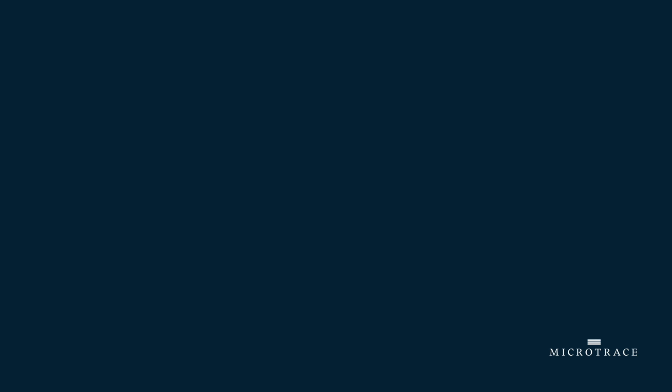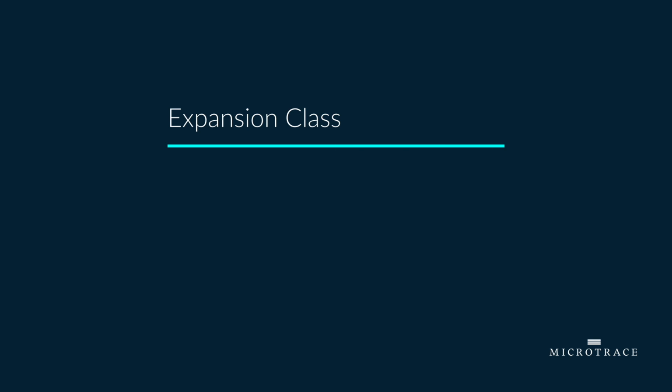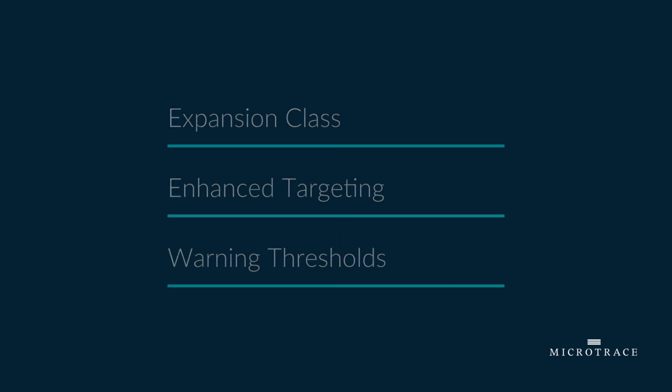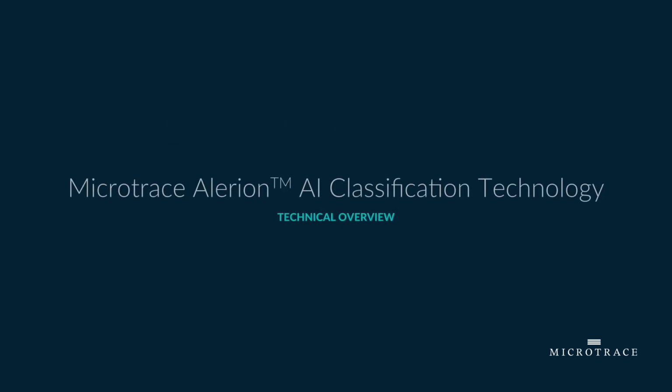Microtrace's Alerion AI classification technology, with additional expansion class for undefined samples, enhanced targeting, and warning thresholds, provides you with a level of accuracy and insight not available with conventional methods.